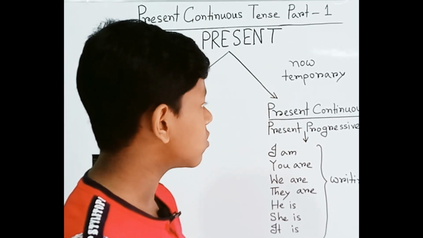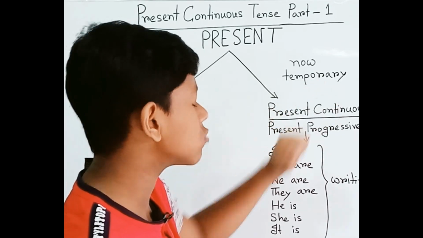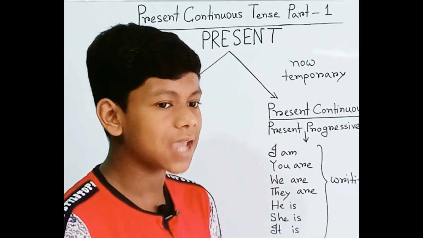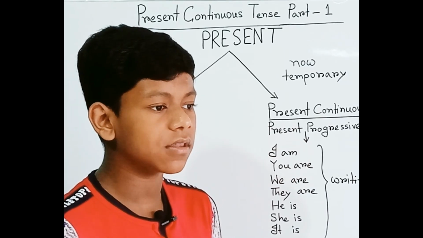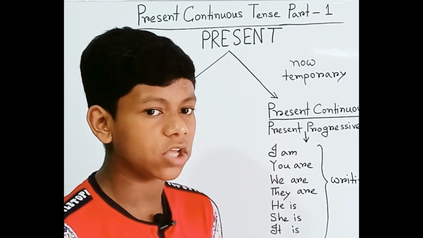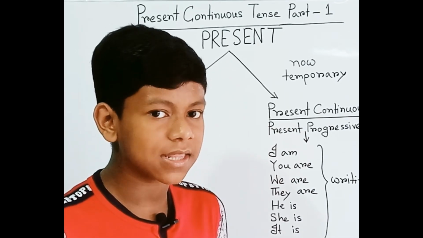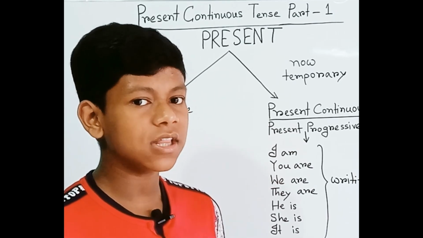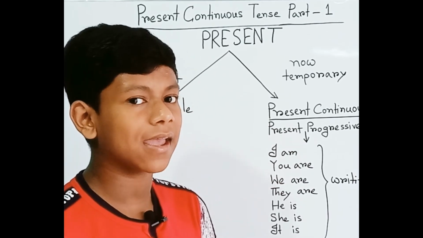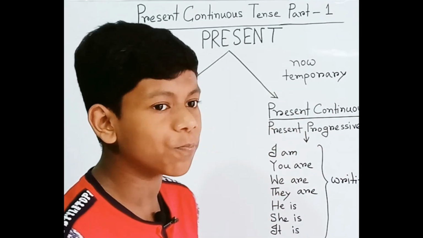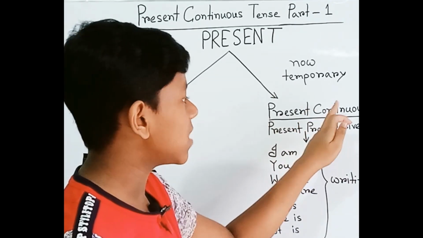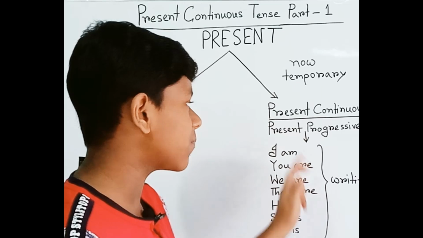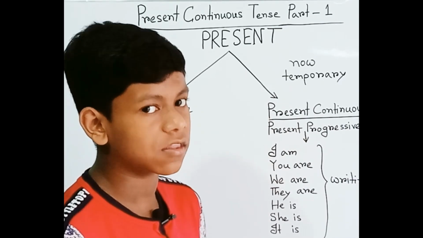Present continuous indicates something temporary, happening now. The action is happening now, it can be in a short period, and it's continuing. That is called present continuous tense, or you can say present progressive tense, as you wish.